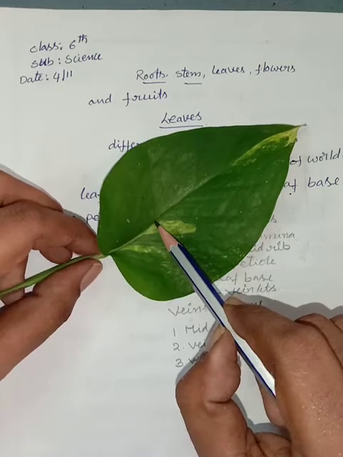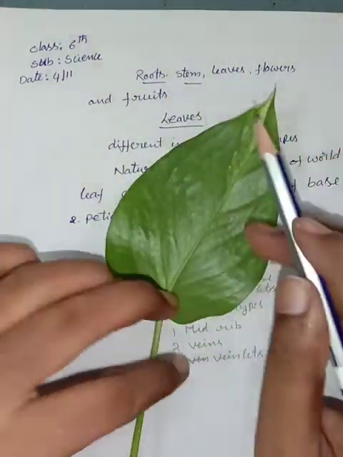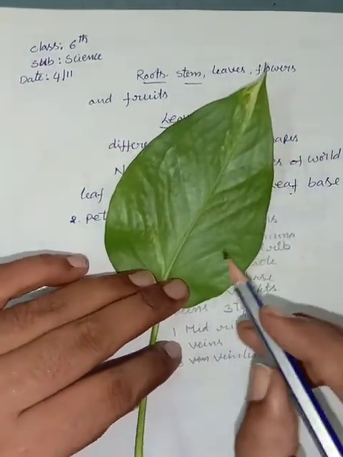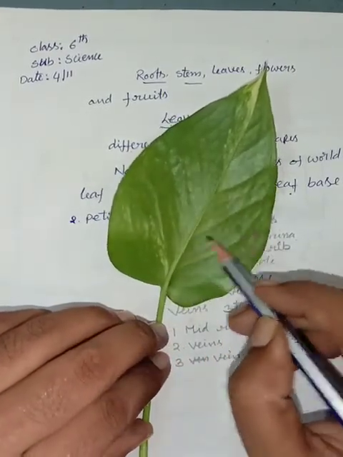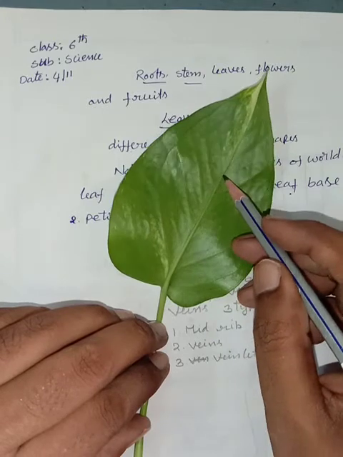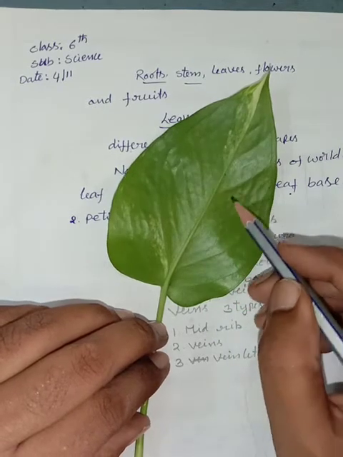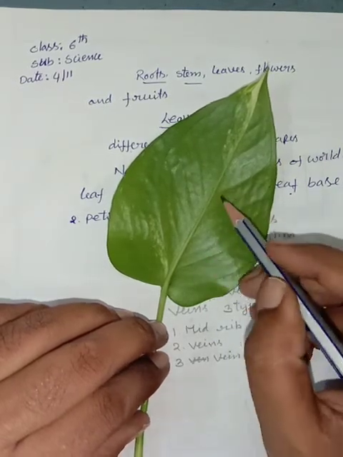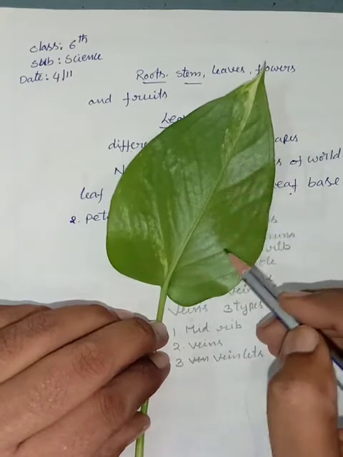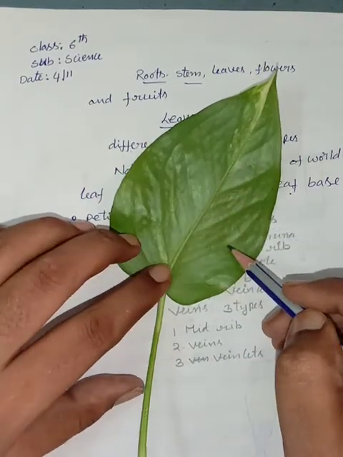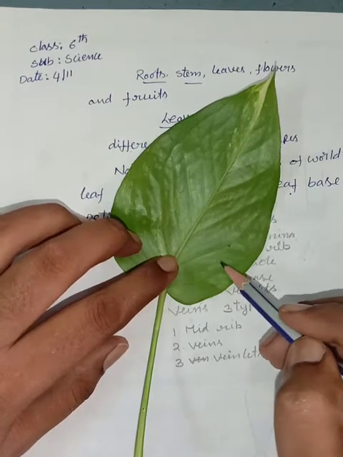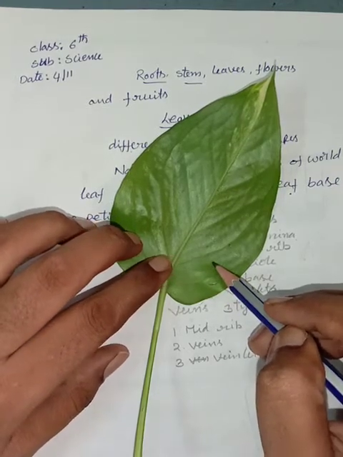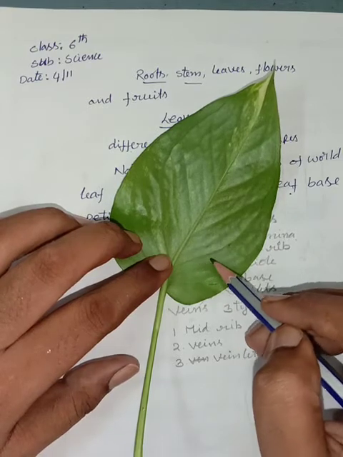This vein is known as midrib. See children, these are the branches arising from the midrib. These branches are known as veins. Veinlets are the branches also arising from the veins.